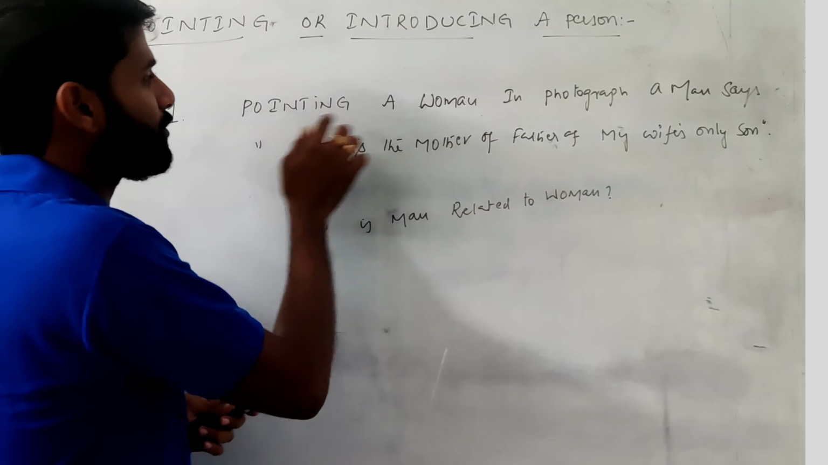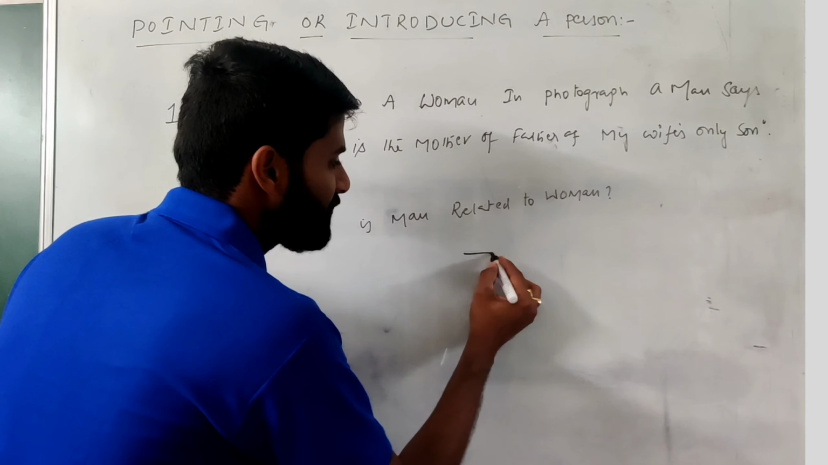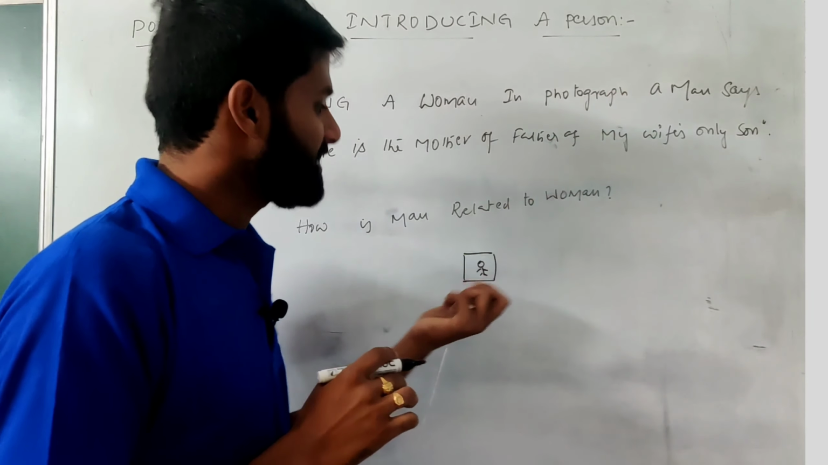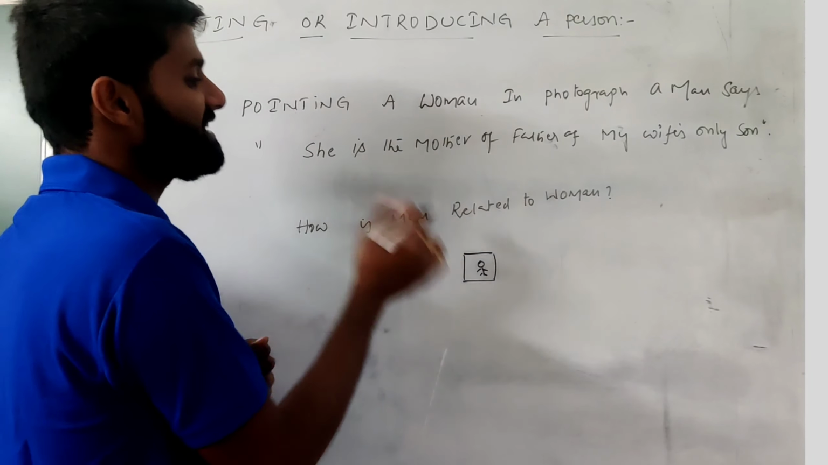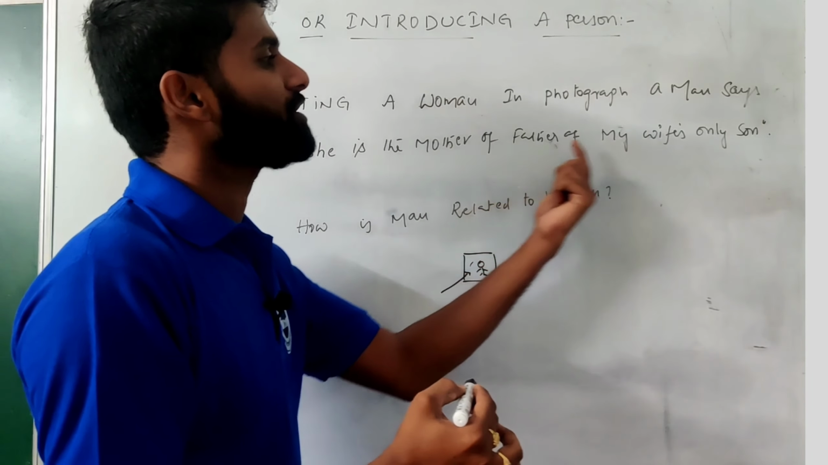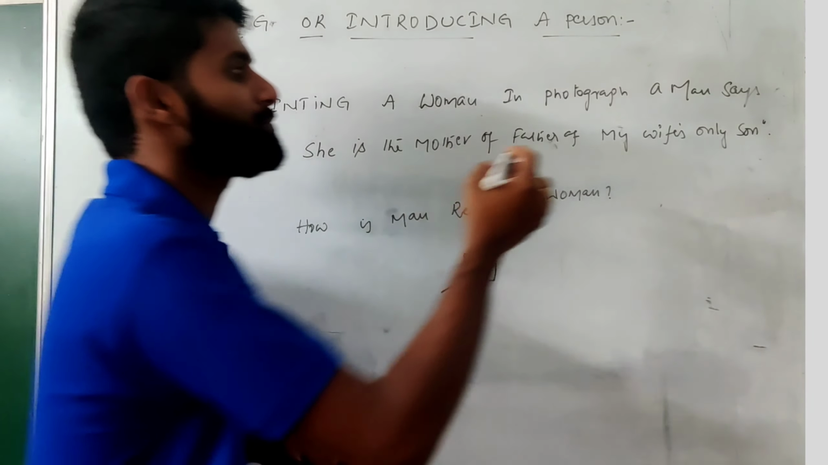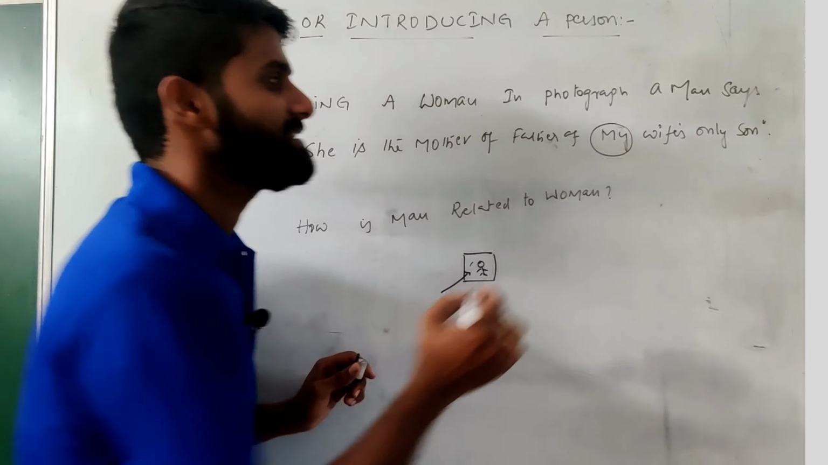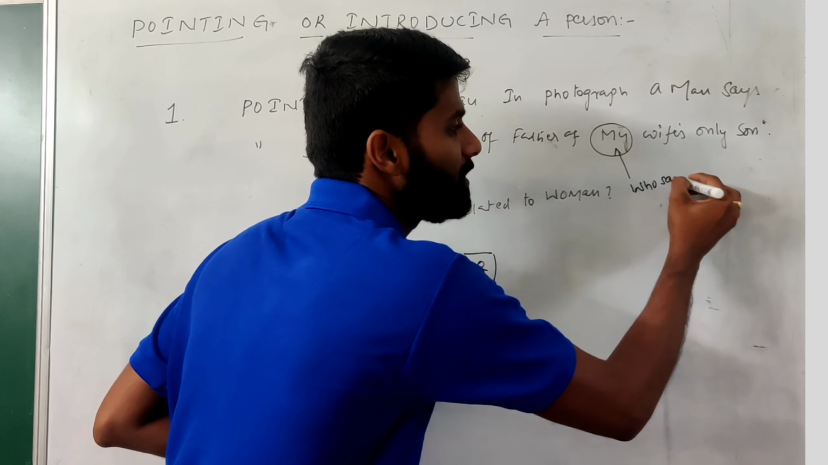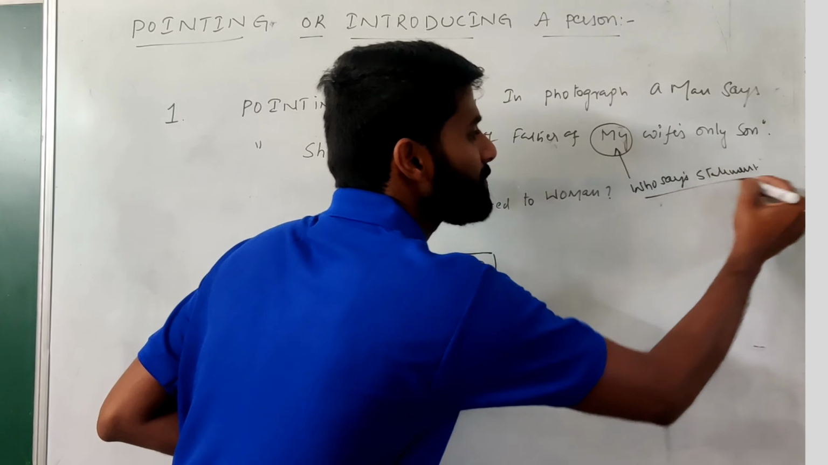See, pointing a woman. A person is pointing to a woman in a photograph. The man says, she is the mother or father of my wife's only son. If you want to solve this type of question, first observe the word "my". Why? Because "my" always refers to who says the statement. Clear? Who says the statement is the important thing to solve these types of questions.